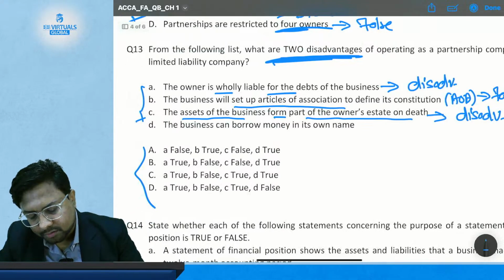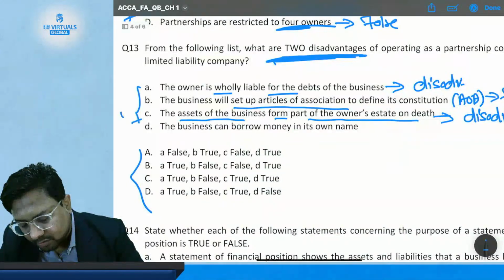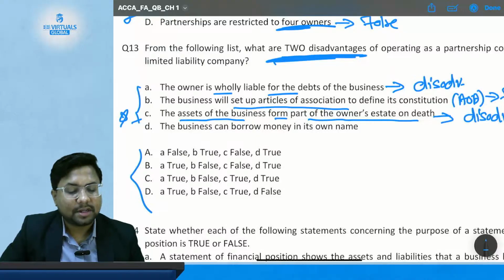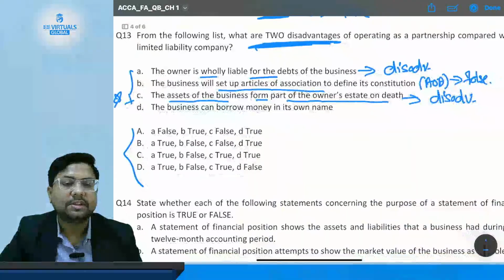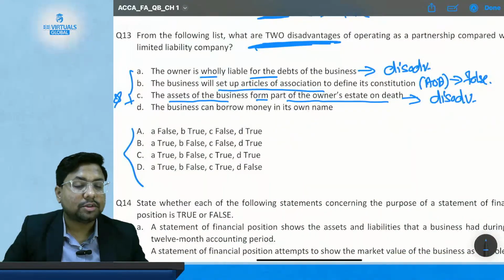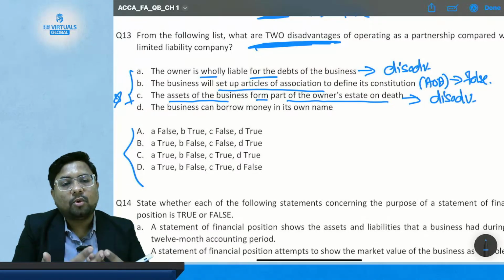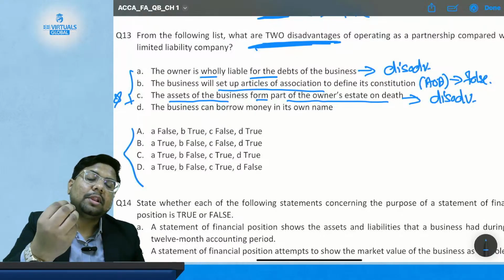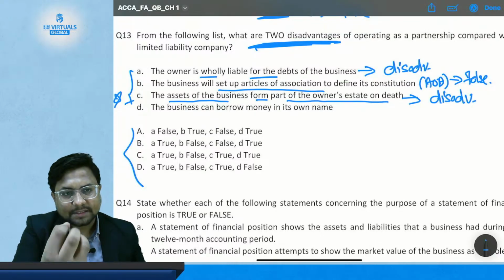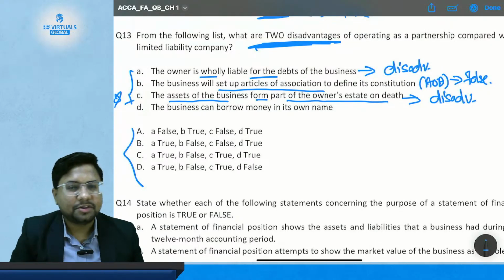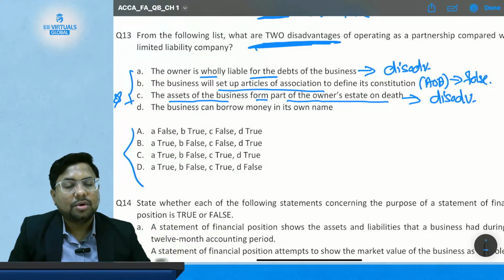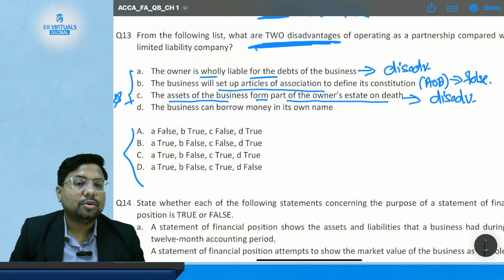This statement is also very important for you, because in exams you might get confused about why this is a disadvantage. If you have a company and the owner dies, it will become only the asset of the company, because the company is a separate legal entity. But in a partnership form, it becomes part of the owner's estate.